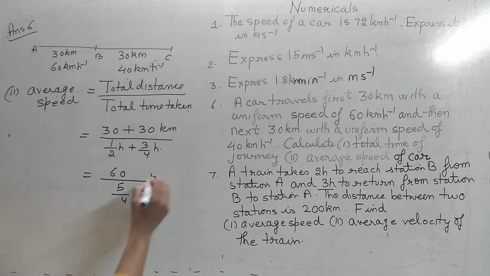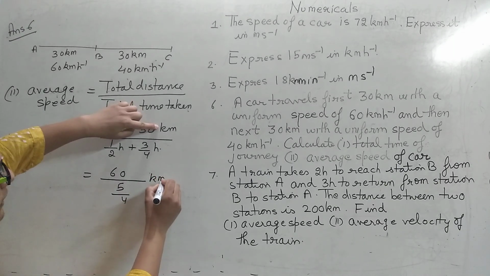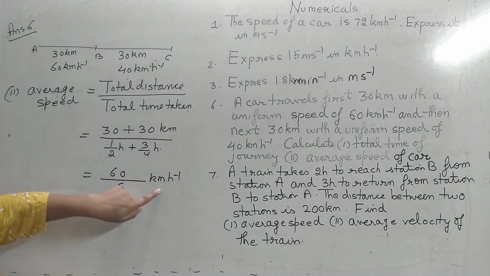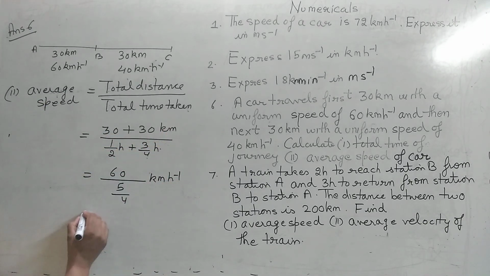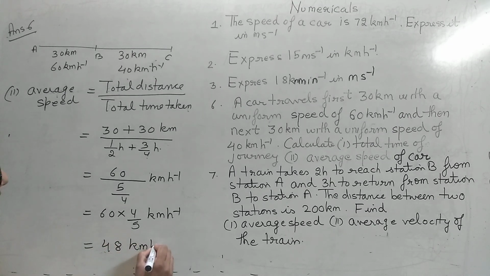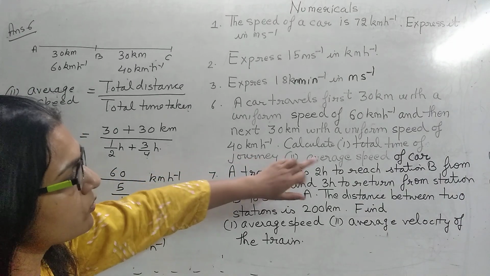That is, अगर ऊपर का यूनिट किलोमीटर है, नीचे आवर्स हैं, तो ये जो एवरेज स्पीड है इसका यूनिट क्या होगा? किलोमीटर बाय आवर. किलोमीटर पर आवर which is equal to 48 kilometer per hour. So what is average speed? This question has come many times. To find the average speed, quite important.